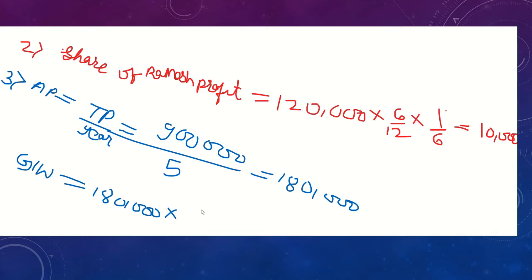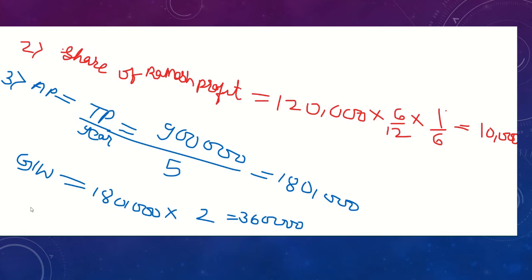So you will multiply by 2. So what is the goodwill amount? After multiplication you will get 3,60,000, students, and this 3,60,000 is the total goodwill of the firm.